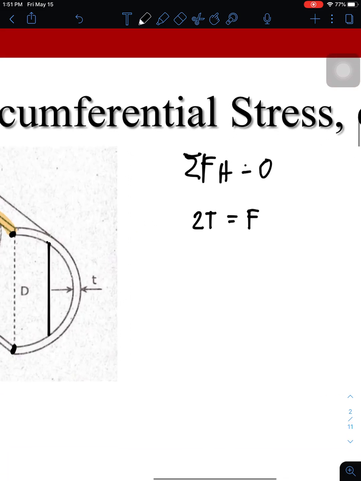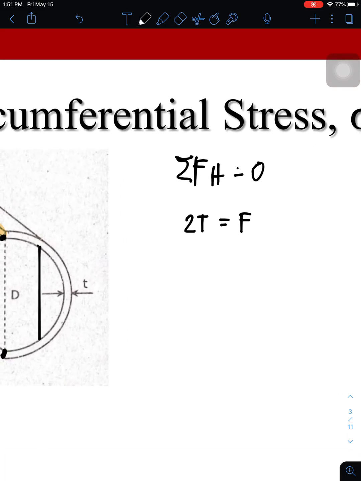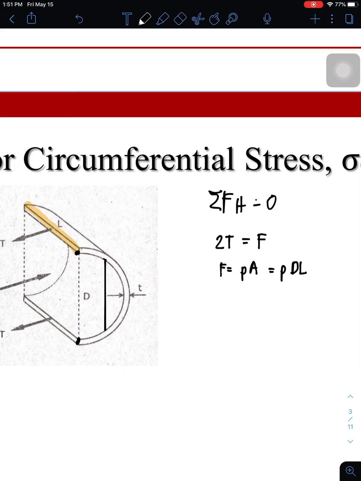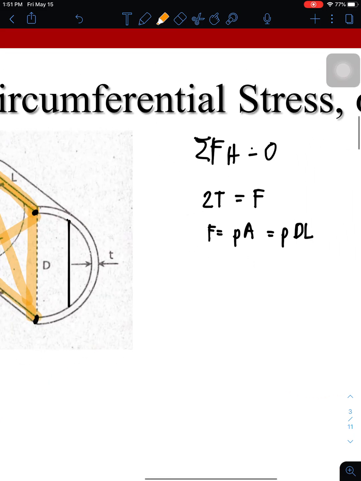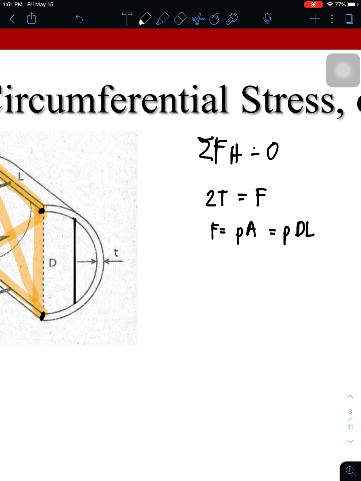So if that's the case, then let us derive this. That force is equal to the pressure inside the tank times the area. So I can rewrite that as pressure times the diameter times the length of the cylinder. This portion, the length and the diameter, is the area being considered.